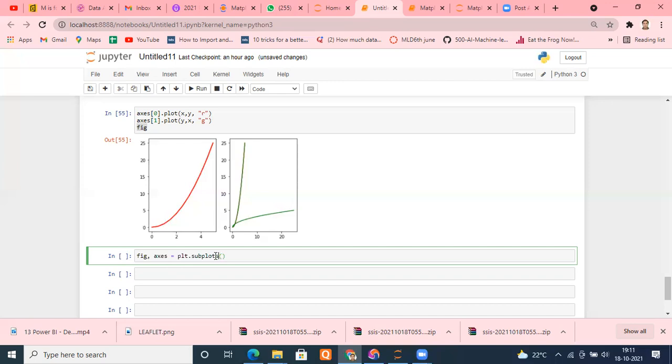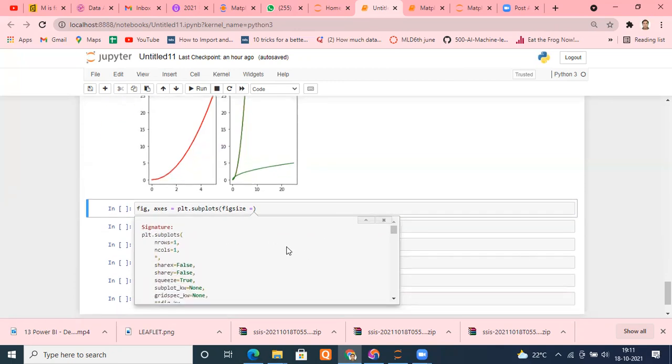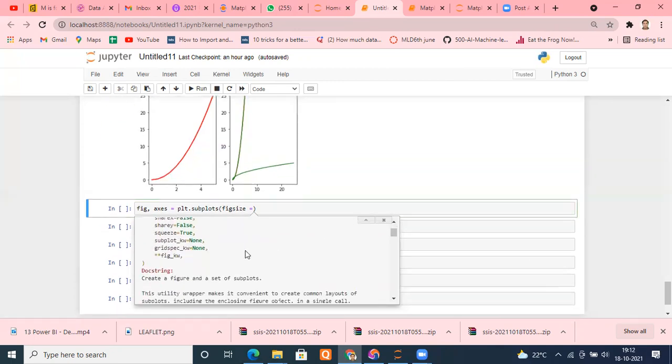And I'm typing here, instead of putting the number of rows and columns, I'm just using figsize. Why is it not working? Figsize, I think it is the argument only. Check it. I'm not able to see that, but don't worry, it will be there.